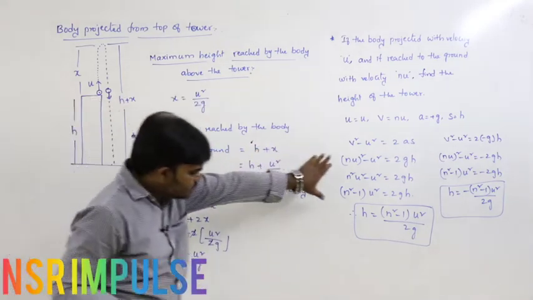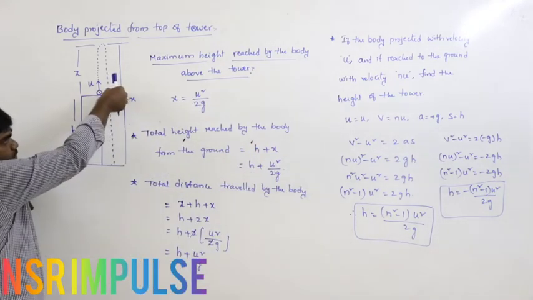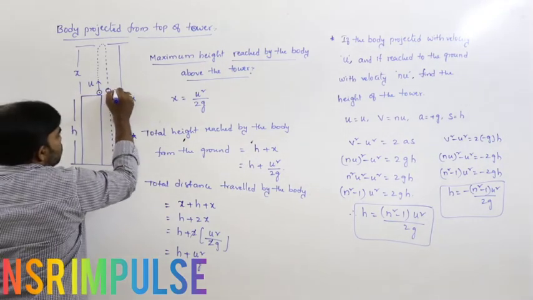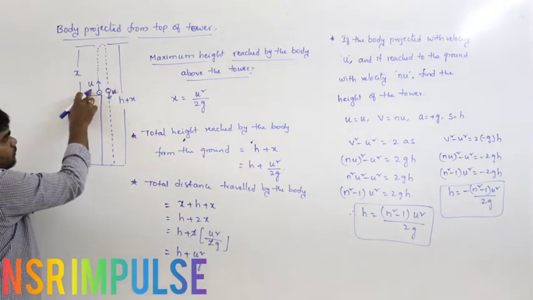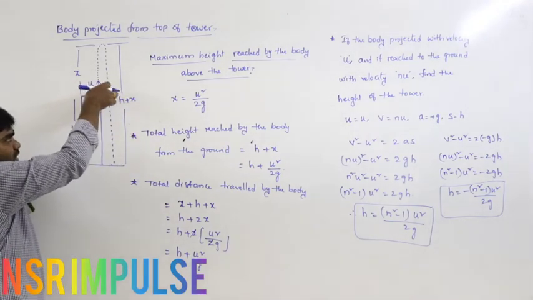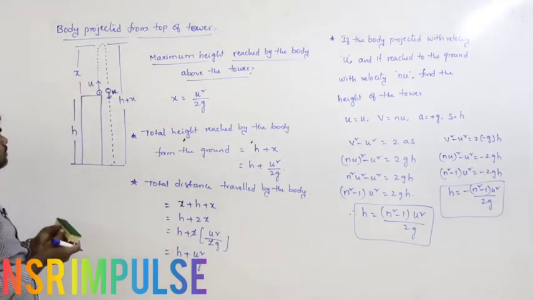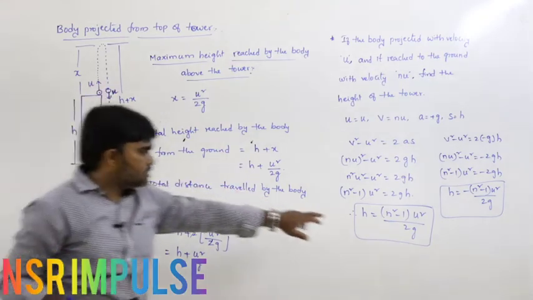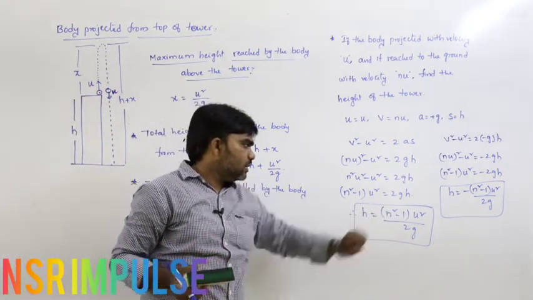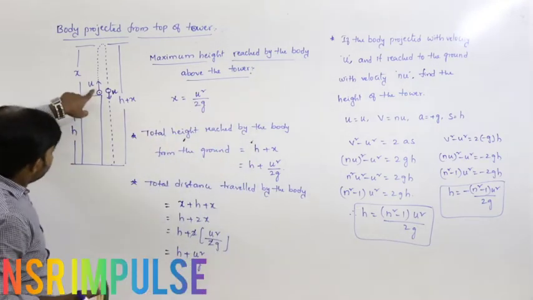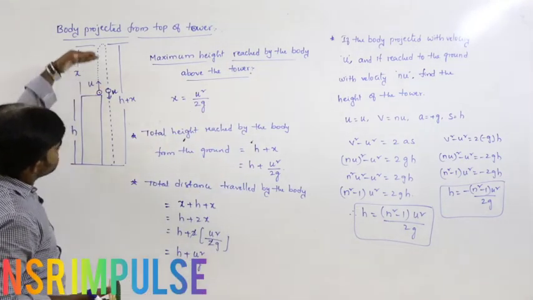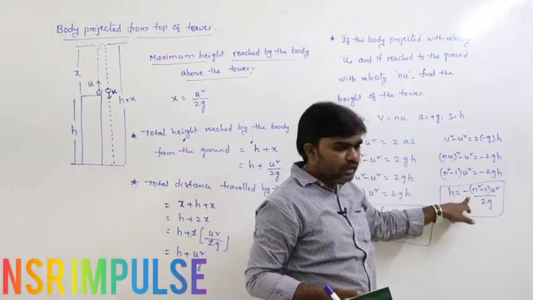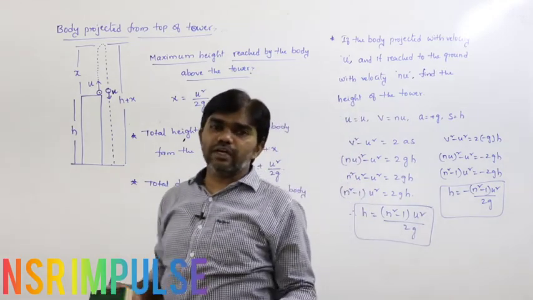In this situation, I am considering from this position to this position. Here the velocity is u because it is projected upwards with velocity u. During downward motion at the same position, the speed must be the same. So from this point onwards, if we consider downward motion, we get h equals (n square minus 1) into u square by 2g. But if we consider from this position, the body is moving upwards. Upwards means acceleration is minus g, so we get negative. Negative in the sense that displacement is negative. That's all.